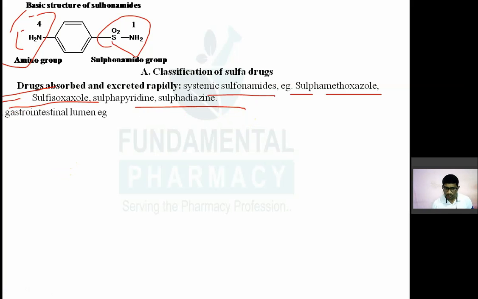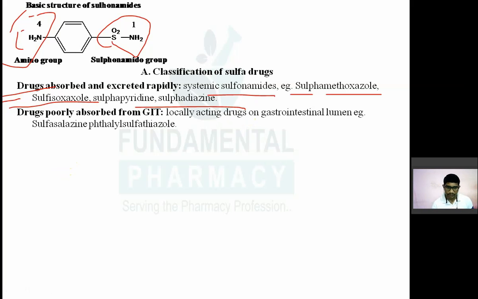Now, those drugs which are poorly absorbed from the GIT, they are used as local antibacterial drugs for GIT infection.